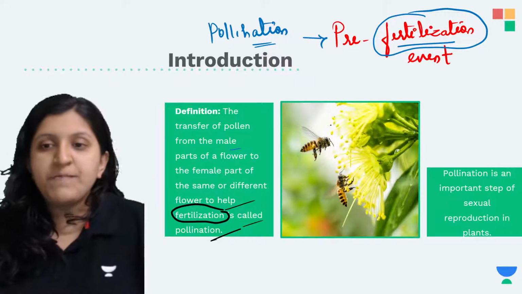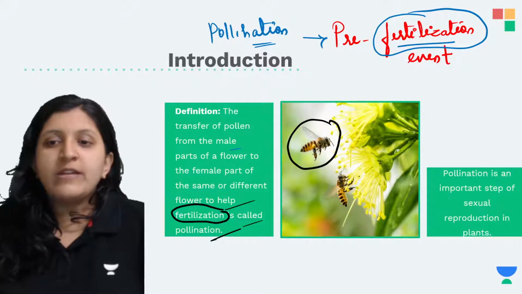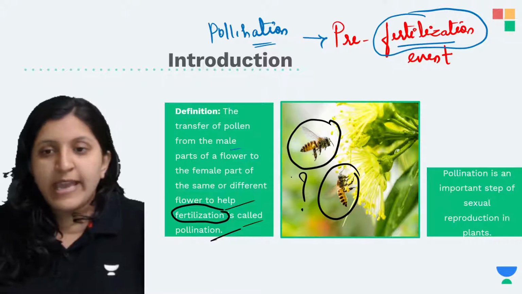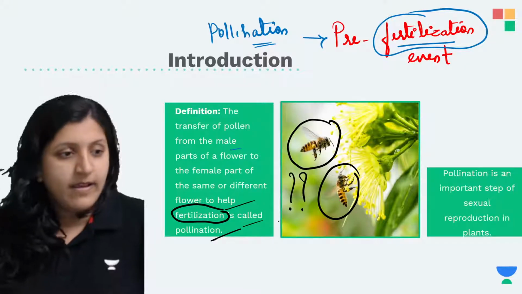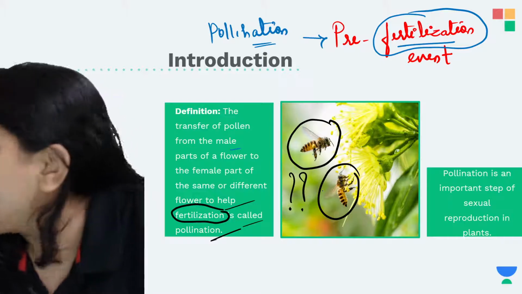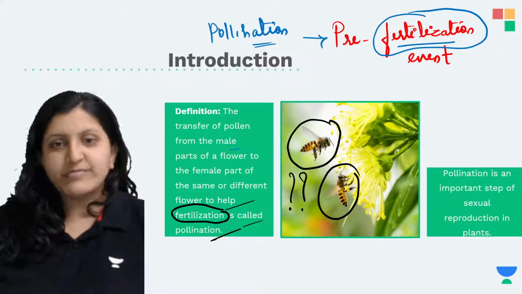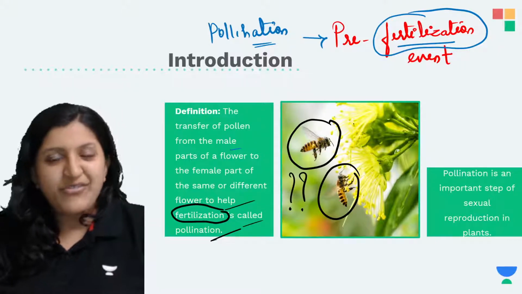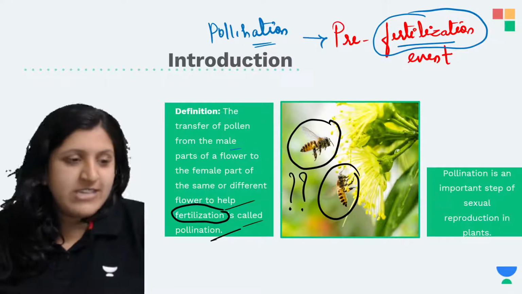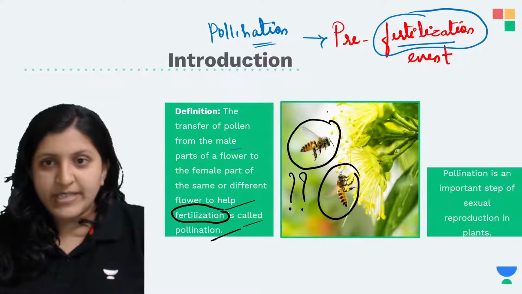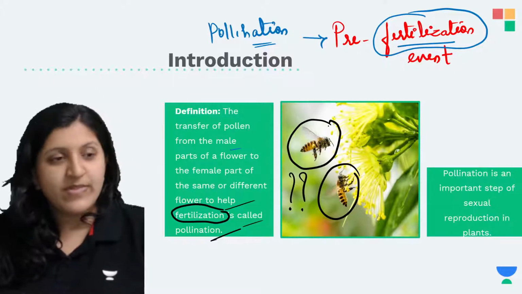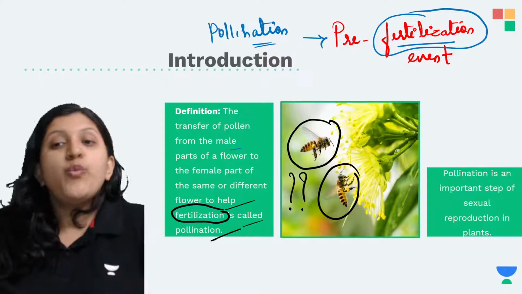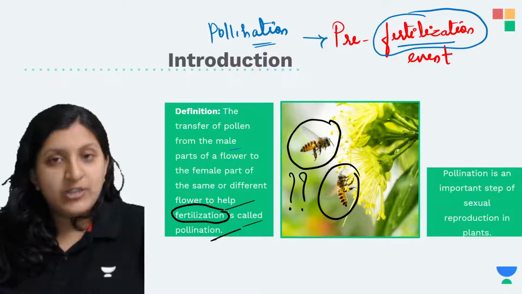You can see here there is an insect over here and there is an insect over here. What exactly are these insects doing? Any idea? Any of you? Why have they come to this flower? There is a flower, right? Why do these insects have to come to the flower? Okay, I'll tell you this.